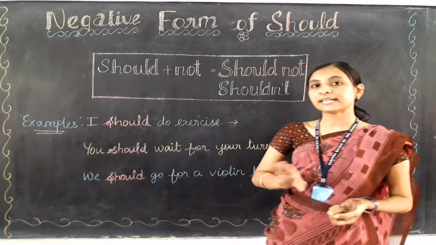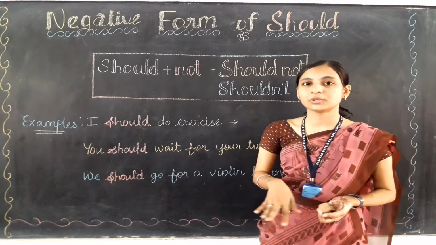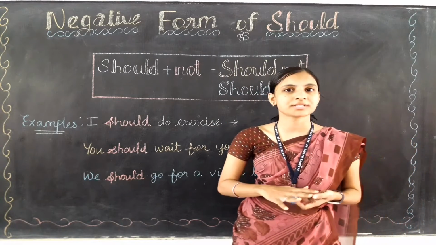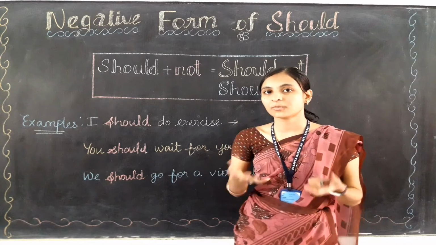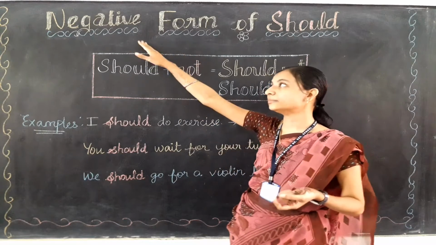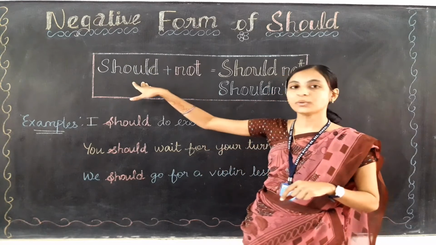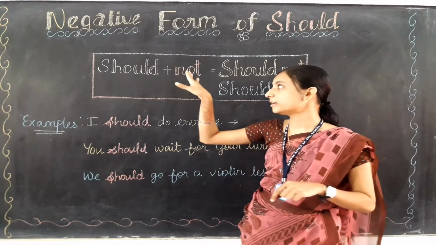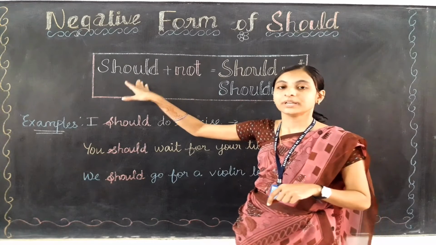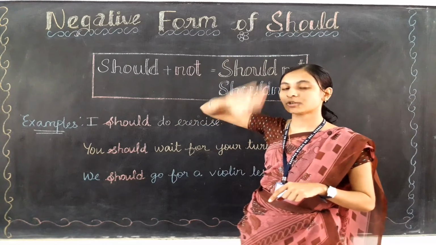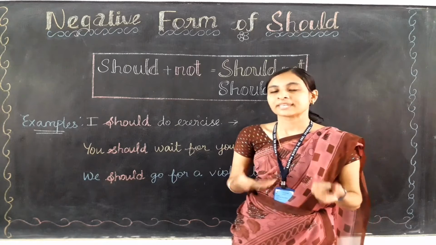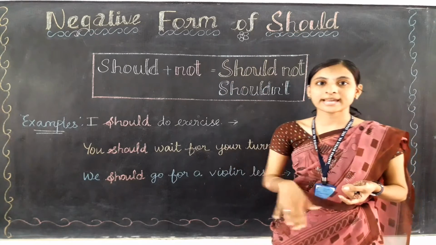Okay, so let's learn about the negative form of should. What does negative form mean, children? When we talk about the term negative, it means we are going to add not to the auxiliary verb. Do you remember that should is also an auxiliary verb? Yes, should is also an auxiliary verb.